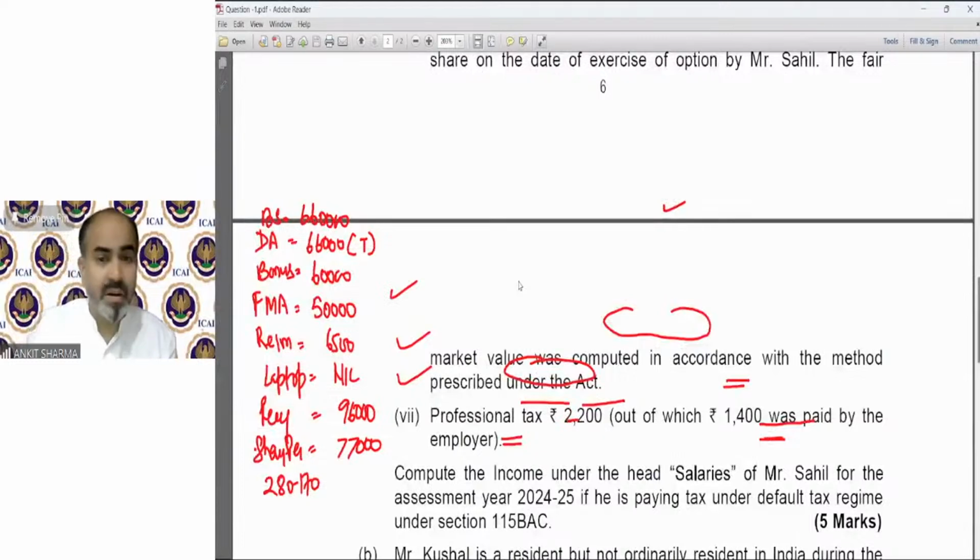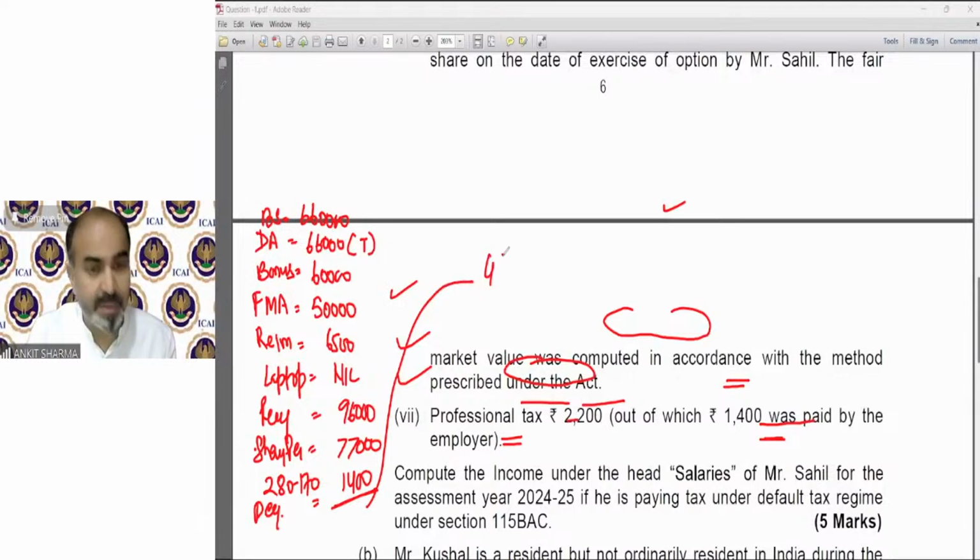Okay, the last is professional tax. The provision says the professional tax was 2,200 rupees, out of which 1,400 was paid by the employer. So professional tax which has been paid by the employer, again it's a perquisite of professional tax that is going to be taxable. It is 1,400 rupees. So this is our taxable value, and the total value, a gross salary, will be